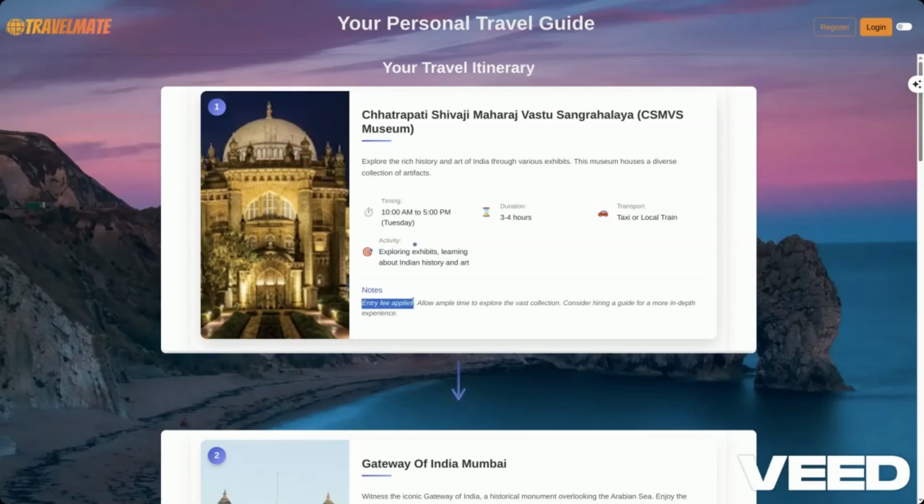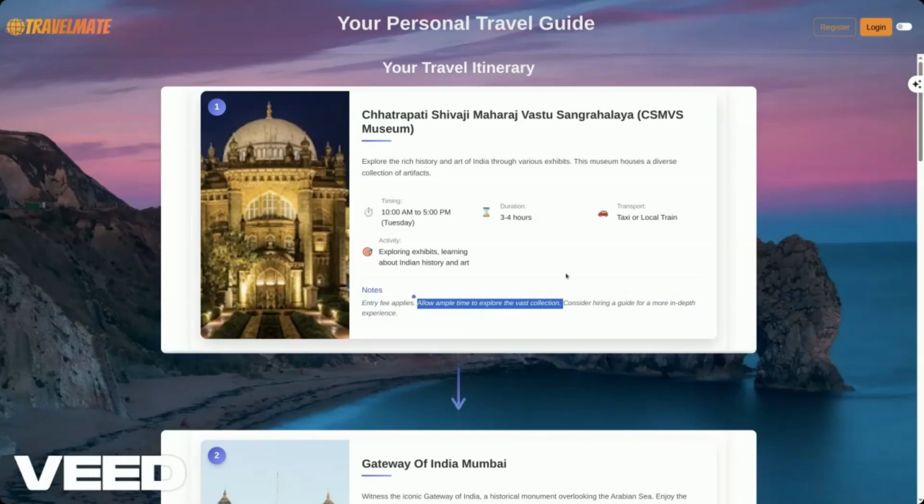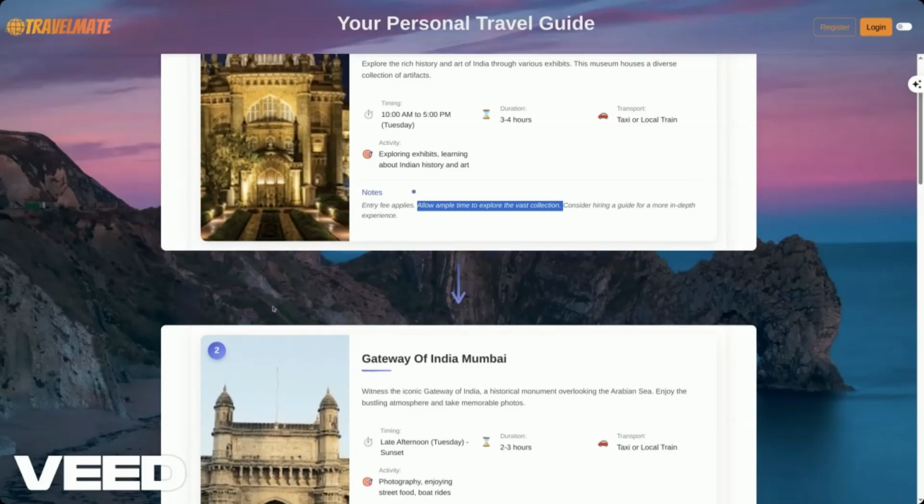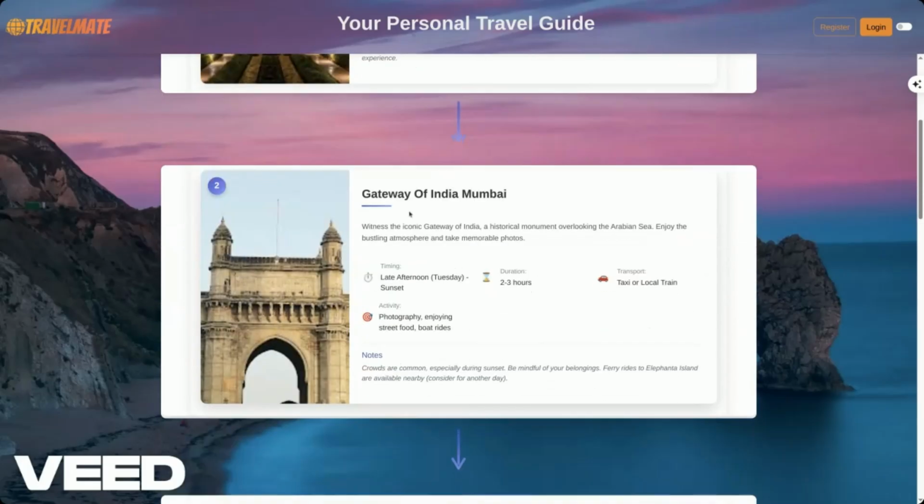the favorite transportation that's used by people, the activities, for example, exploring the exhibits, learning about Indian history and art. These are some notes, like there can be an entry fee applicable for this place. Similarly, we should allow ample time to explore the vast collection, and we should consider hiring a guide for a more in-depth experience. As we can see, there's an arrow pointing downwards showing us the second point. This is the Gateway of India, Bombay.